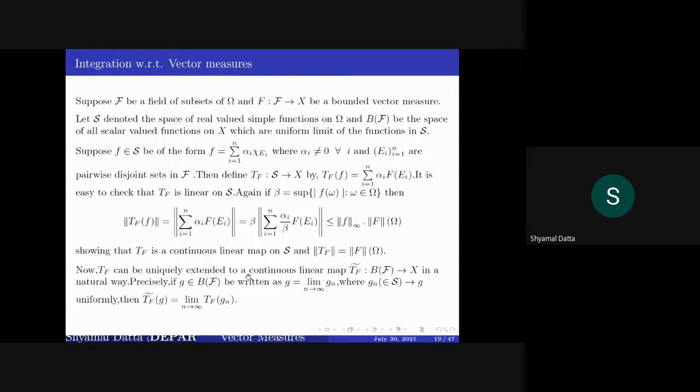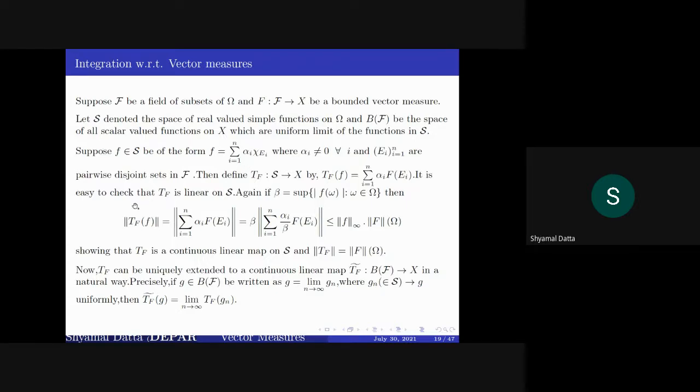For example, if you take G in B script F, then you can write G as the limit of Gn, where the Gn are also simple functions, and G is the uniform limit of Gn. So you can simply extend it this way: TF tilde of G is equal to the limit of TF of Gn.